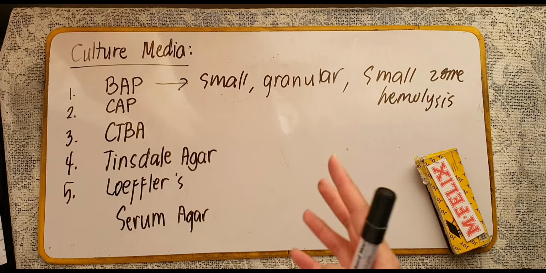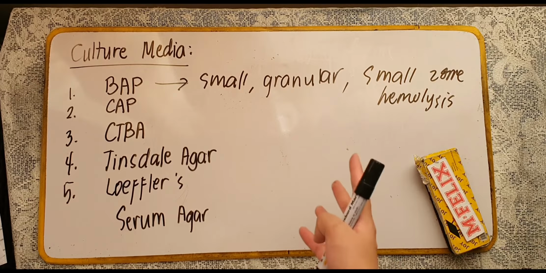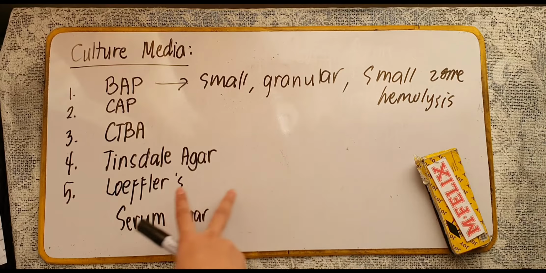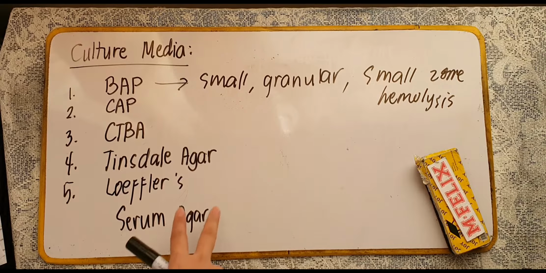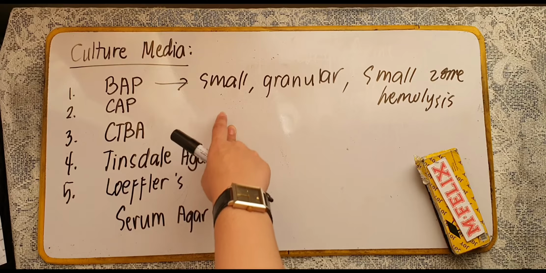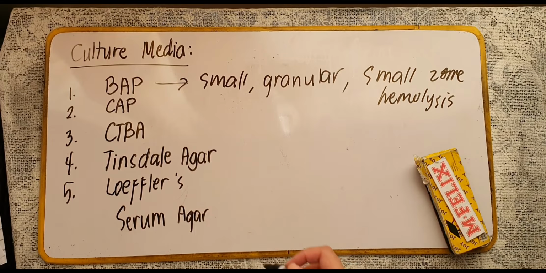And then, when it comes to primary inoculation of throat swab to a Loeffler's agar, or sometimes we refer to it as Loeffler's slant, again, primary inoculation of throat swab in this agar before subculturing it to CTBA may improve the recovery of Corynebacterium diphtheriae. Again, isimplify natin class.